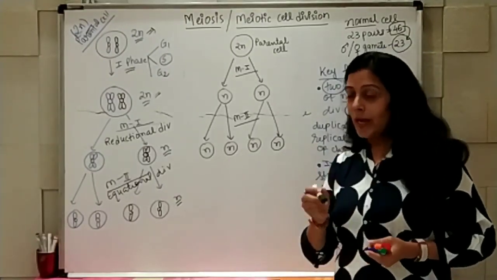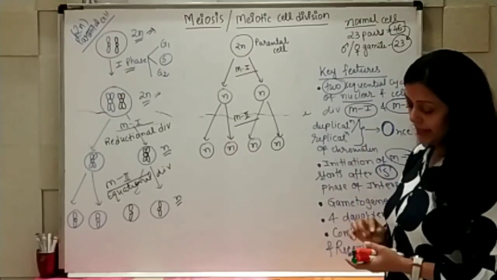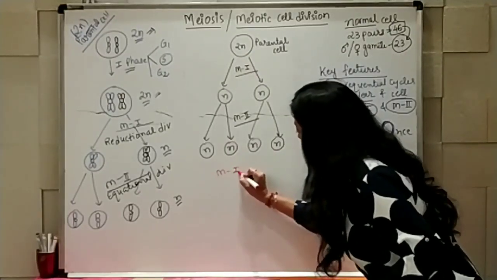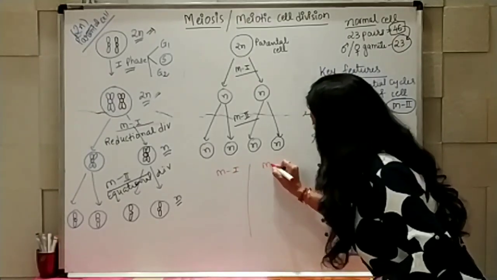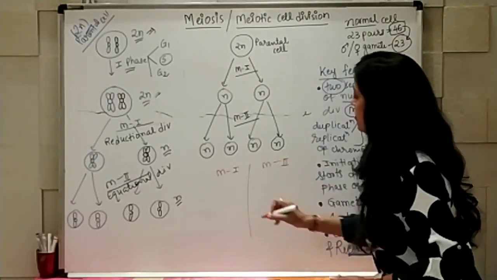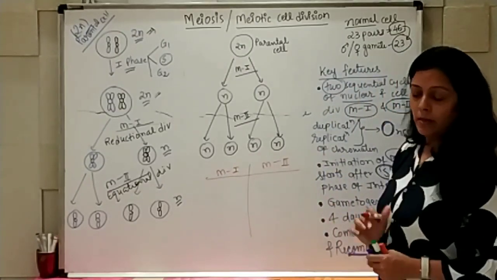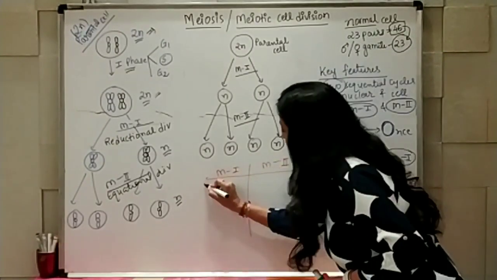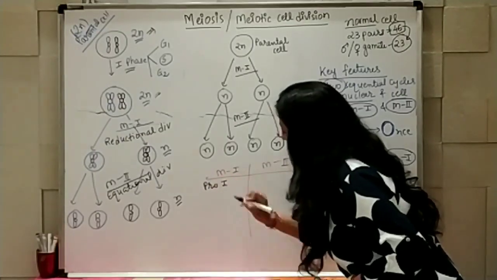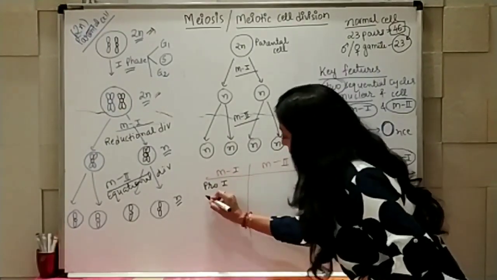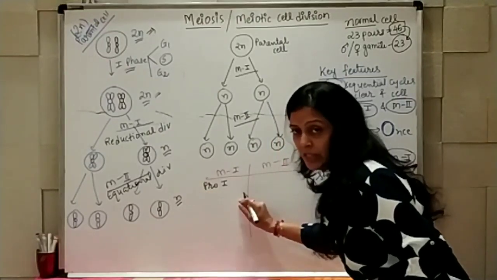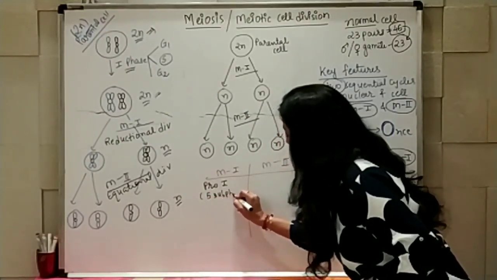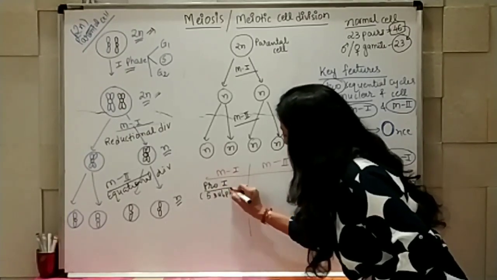Right? So ultimately the entire cycle involves 2 divisions, meiotic 1 and meiotic 2. Meiotic 1 involves mainly prophase 1, which again has subphases. 5 subphases are there, which we are going to study later on.